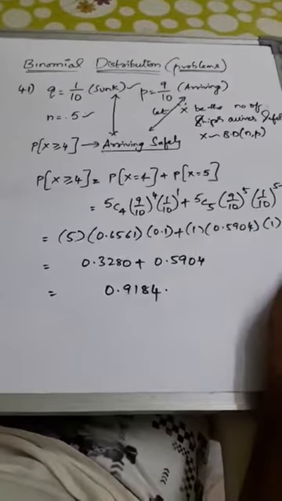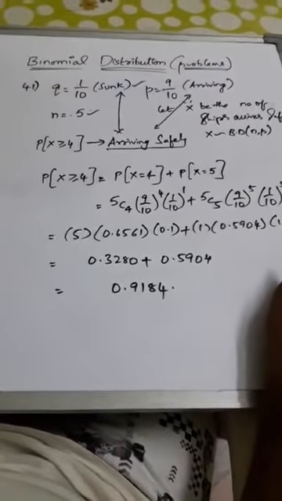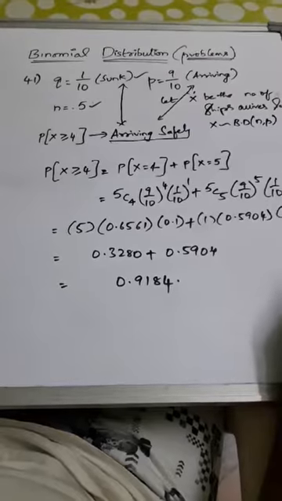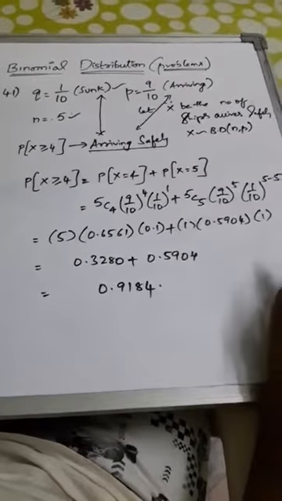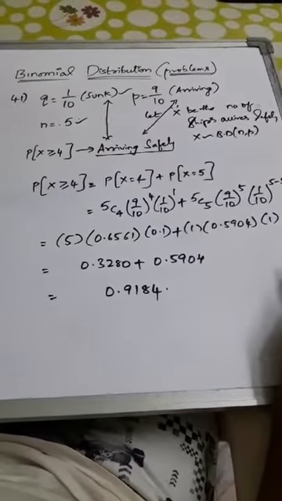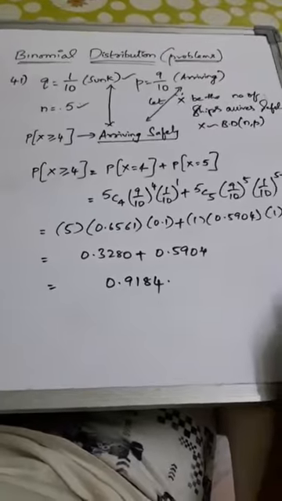Look at this question. 1 in 10 ships are sunk, 9 in 10 ships are arriving safely. The question is asked about arriving safely. So p should be taken as 9 by 10 and q should be taken as 1 by 10, and the random sample n is given as 5. Let x be the number of ships arriving safely, where x follows the binomial distribution n comma p, because n and p we have taken.